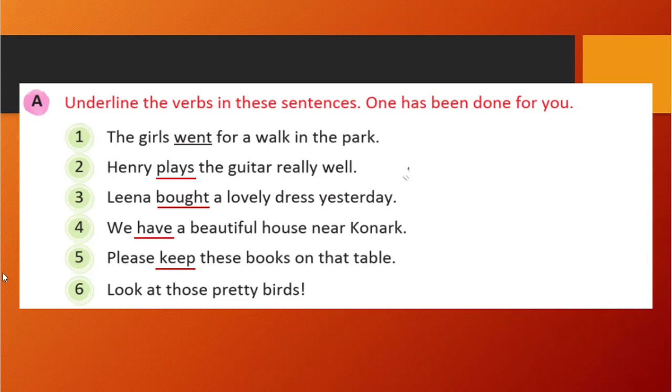Look at those pretty birds. What are we doing with the birds? What action are we doing for the birds? We are looking at them, right? So look is the verb, right?